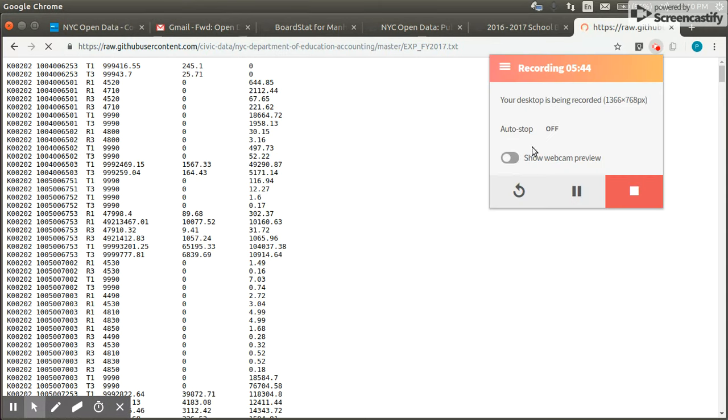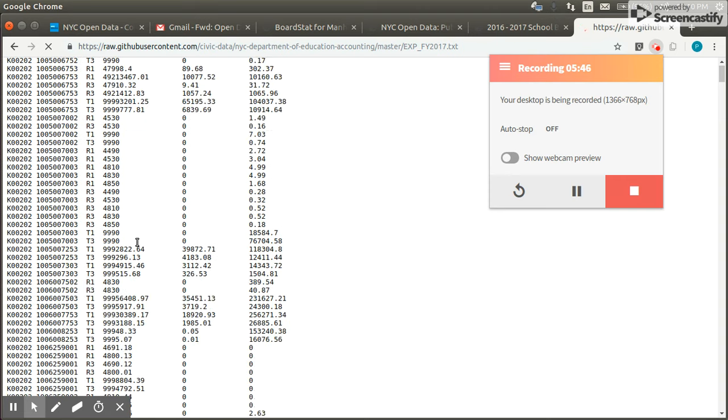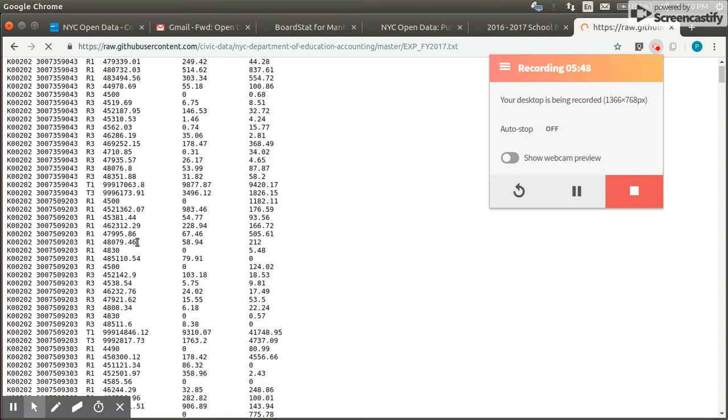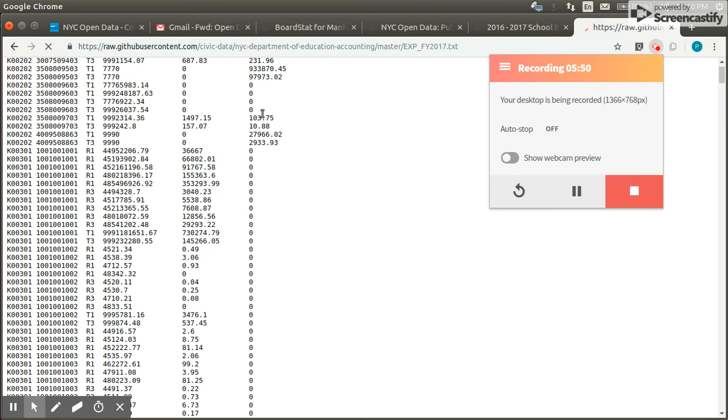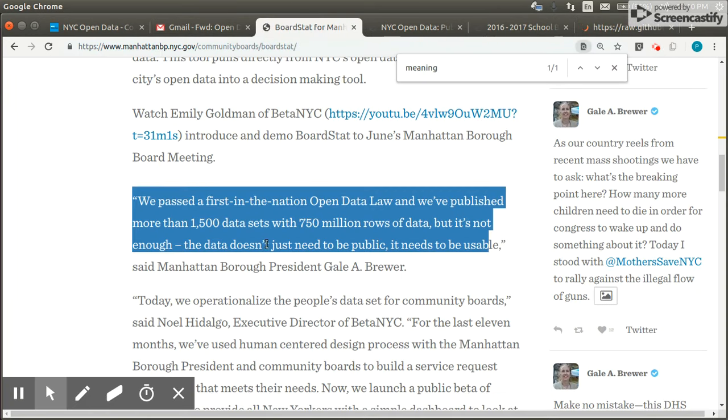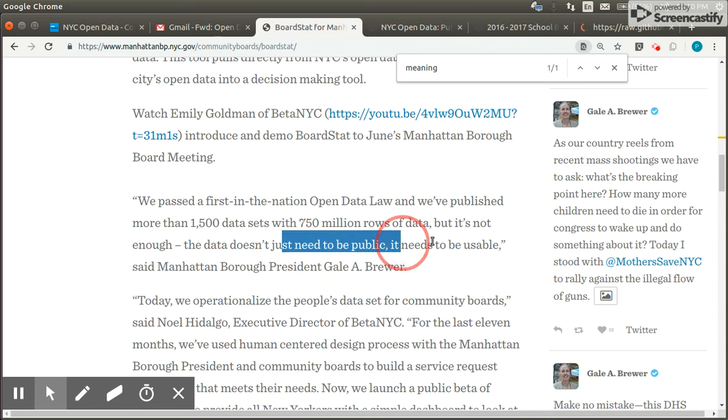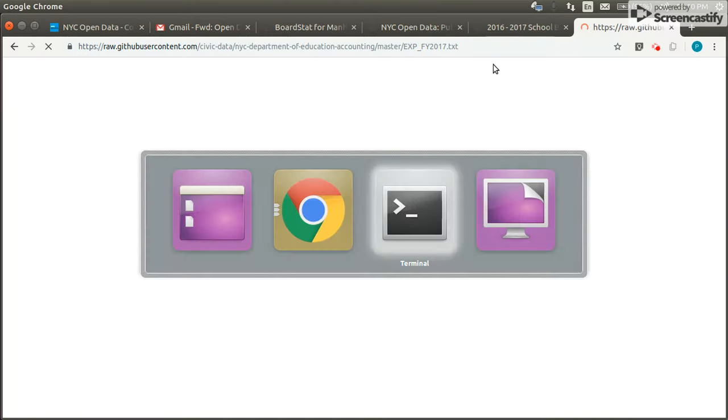And I recommend that everyone look at how the transparency works, because if we listen to our friend Gale, she says it should be usable, not just public. Well, you answer for yourself. Is this usable? Wow, it's overloading the poor GitHub.